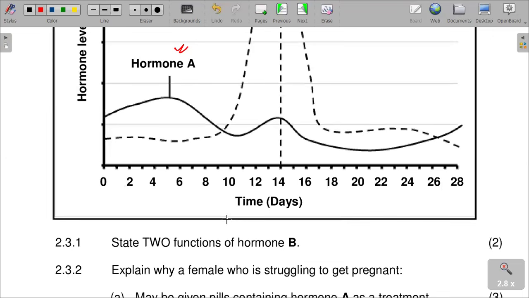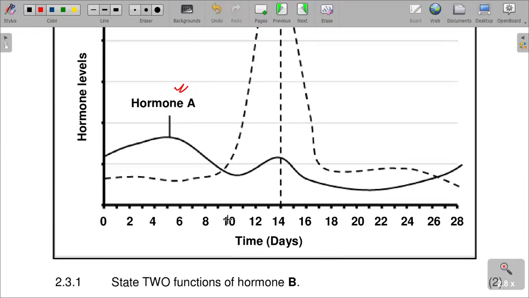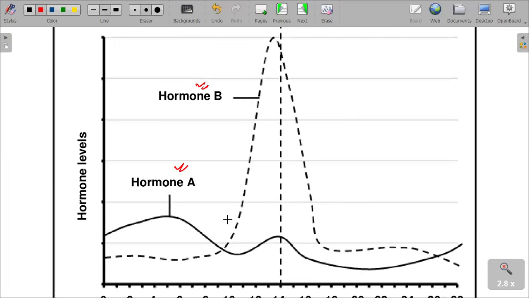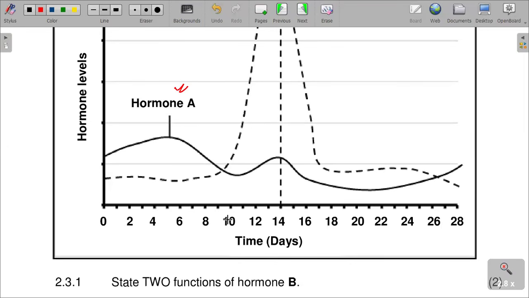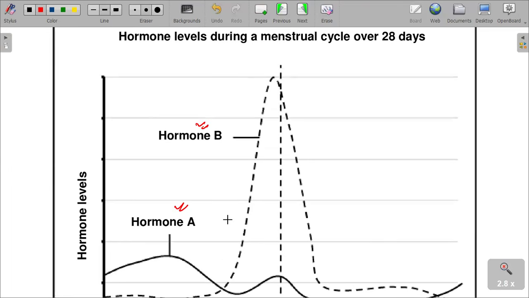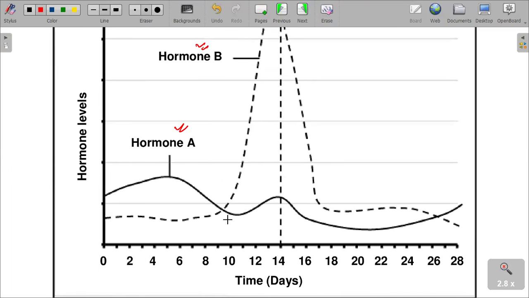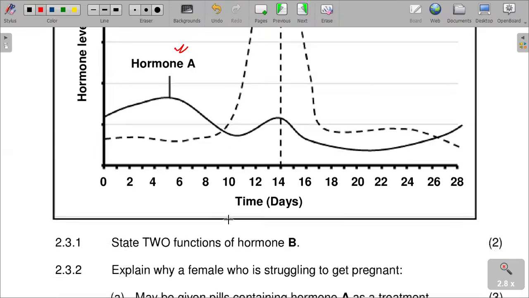State two functions of hormone B. It picks up towards day 14, and it reaches its maximum on day 14. It picks up from day 10, peaks at day 14, and then lowers down again. So hormone B, what is the function?